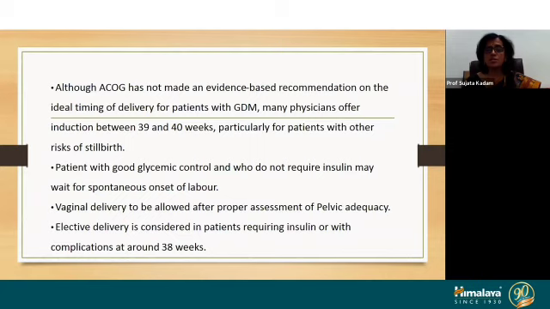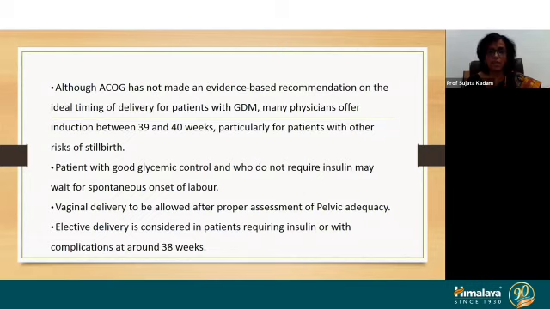Many obstetricians prefer early delivery because full-term IUDs are also noted with the GDM cases. So early induction is preferred by many obstetricians, but whatever timing is chosen, if the BSL is in control, induction can be done at 39 to 40 weeks. And patients with good glycemic control who do not require insulin may wait for spontaneous onset of labor. So whatever the onset of labor, we can wait for it if everything is in control.